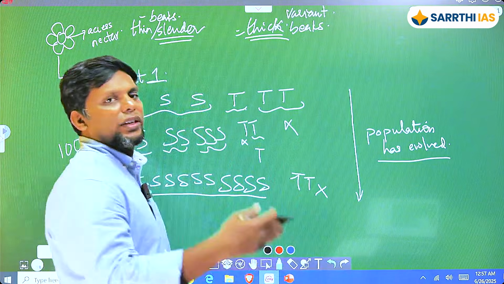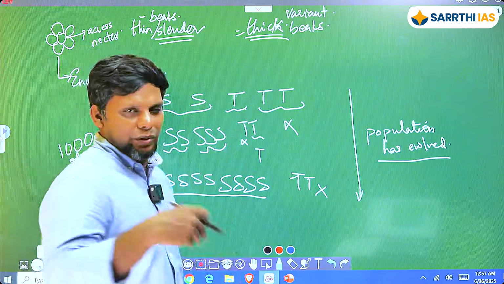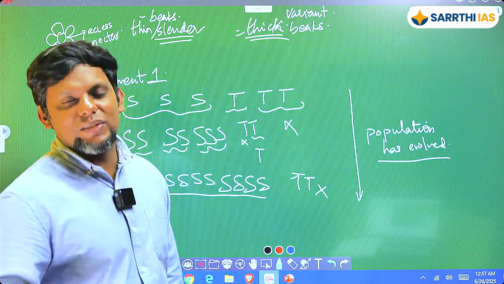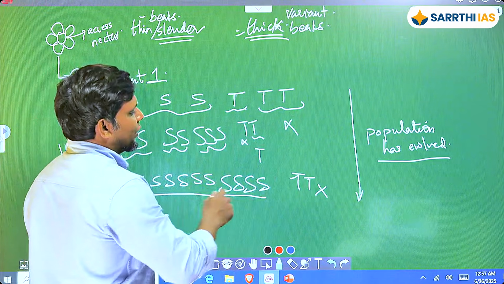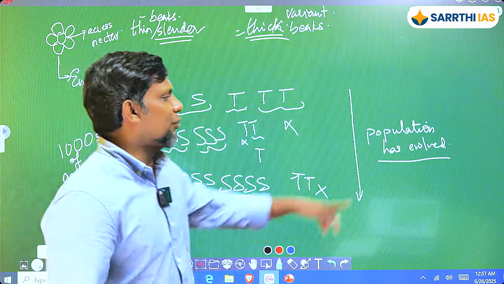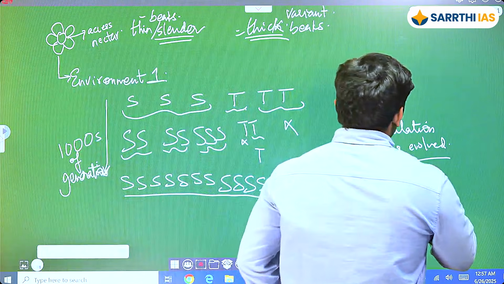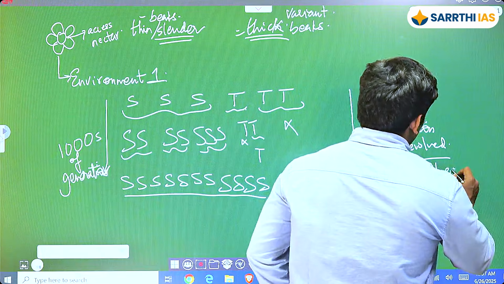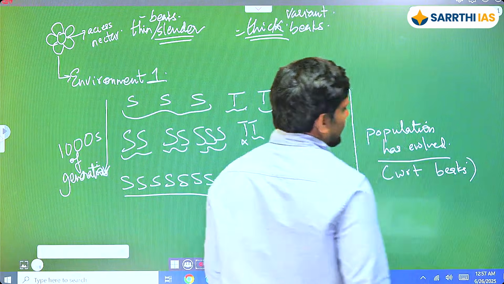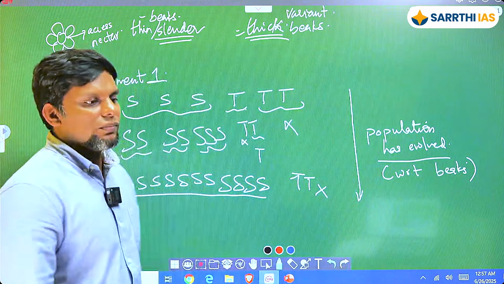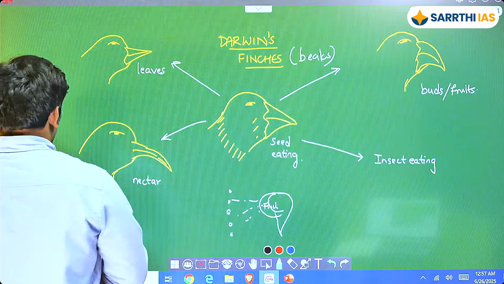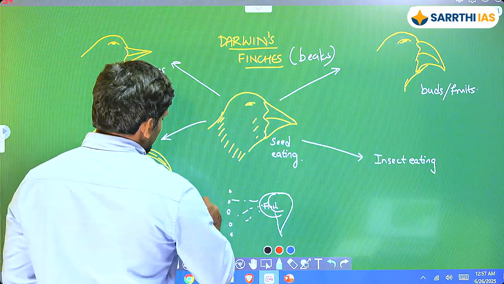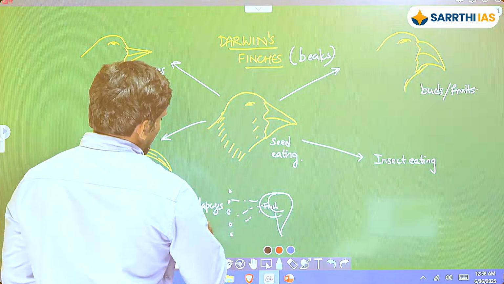It is not able to live long enough to reproduce and pass on those particular traits to the next generation. So the population of these keeps decreasing, and the population of these keeps increasing, and eventually you can say that the population has evolved with respect to the beaks. You understood? Is this kind of clear? Yes, this island is called the Galapagos Islands. So this island is the famous Galapagos Islands.